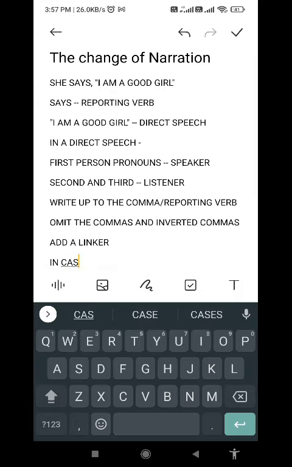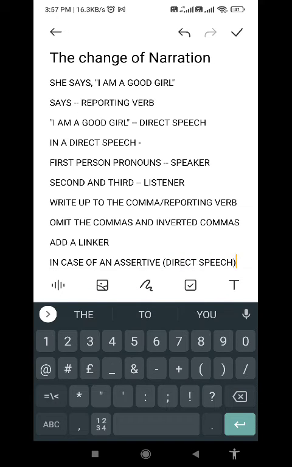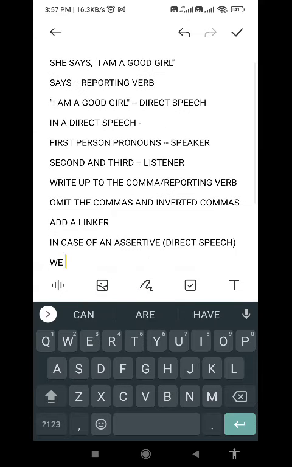In case of an assertive direct speech, we are going to use THAT as the linker.